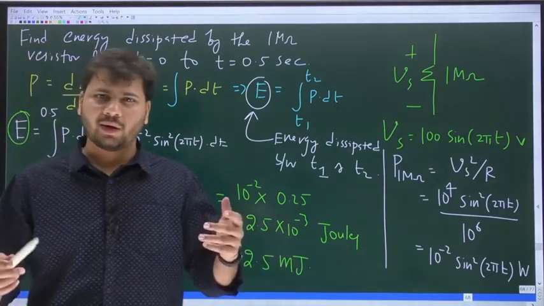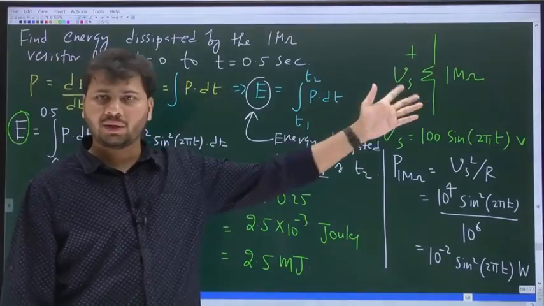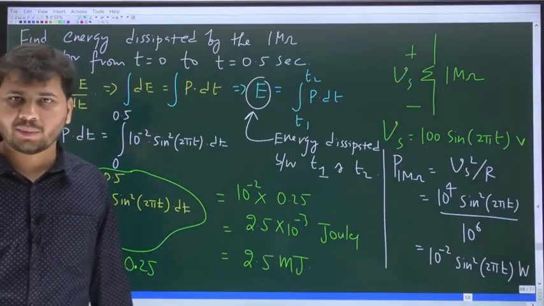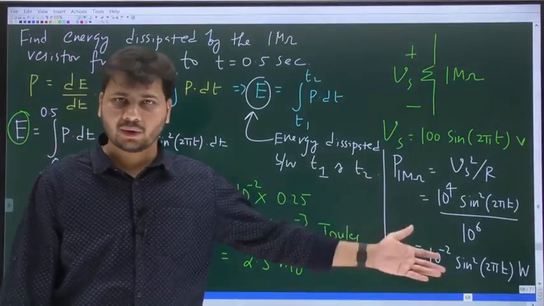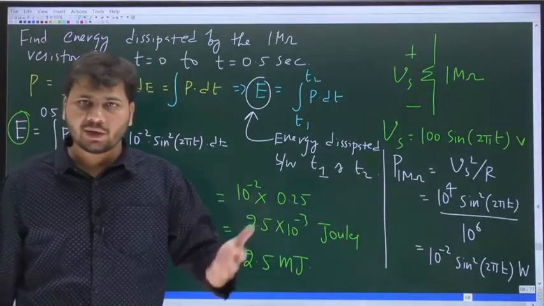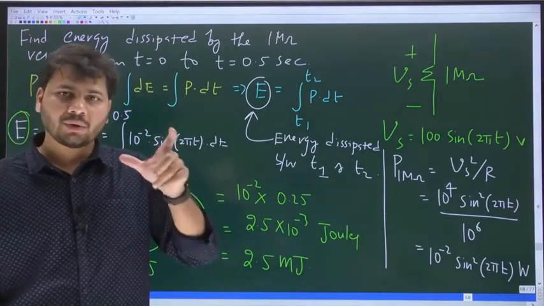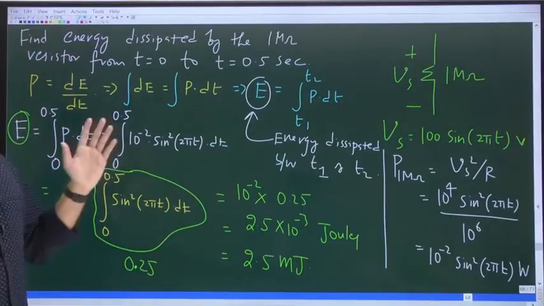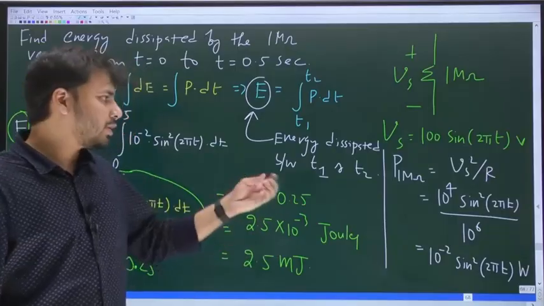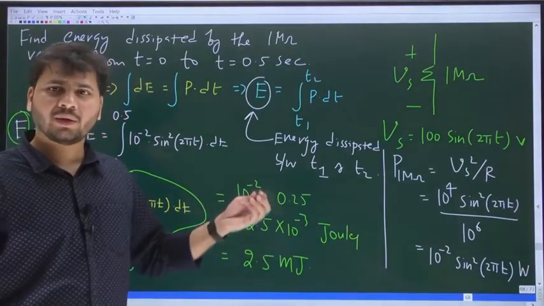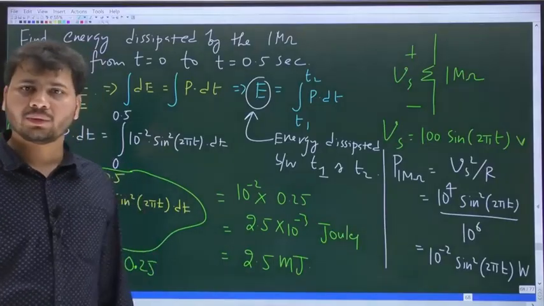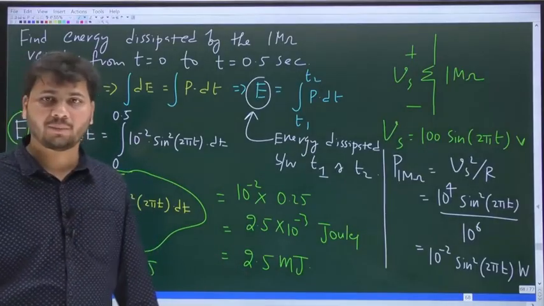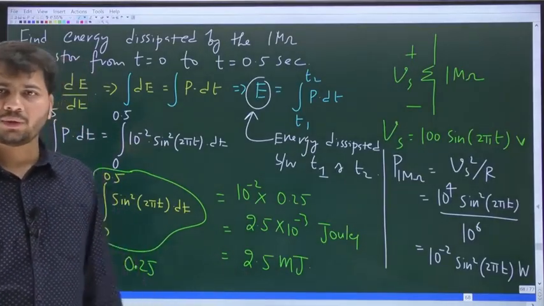Understood, right? Again, I did not do anything great here. I already know the voltage across the resistor. If you know the voltage across any resistor, you can find the power dissipated by the same resistor. Once you know the power dissipated by the resistor, to find the energy dissipated by the resistor in any interval, you should integrate the power in that same interval. We have been asked to find the energy dissipated by the resistor from 0 to 0.5 seconds. So all I did is to integrate the power dissipated by the resistor from 0 to 0.5 seconds, and in the end we got a value of 2.5 millijoules. I hope this is clear.